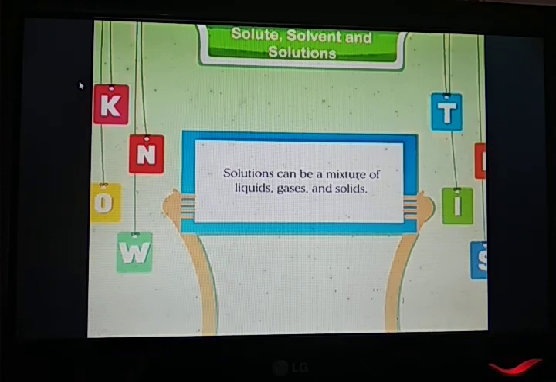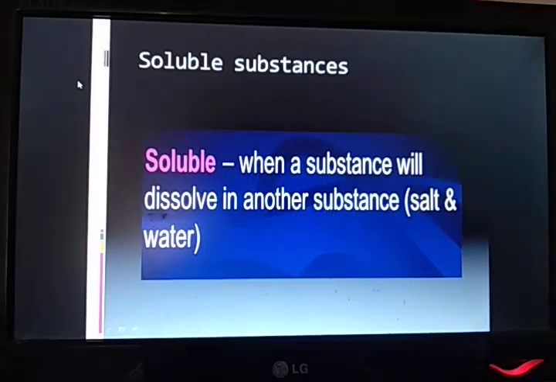You know, if you take any cool drink, either Sprite or Coca-Cola or Pepsi, Thumbs Up, when you open that closed bottle, you will see that some bubbles are coming up. Those bubbles are nothing but gases, isn't it? And which gas is it? It is carbon dioxide gas.